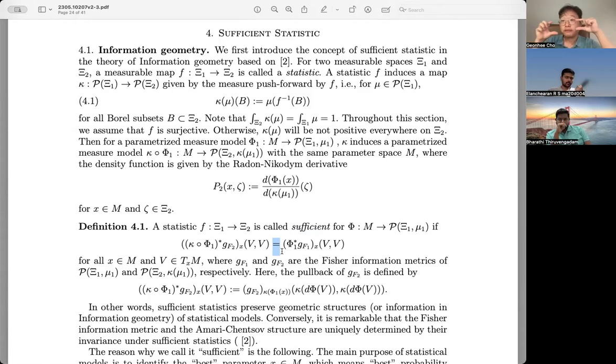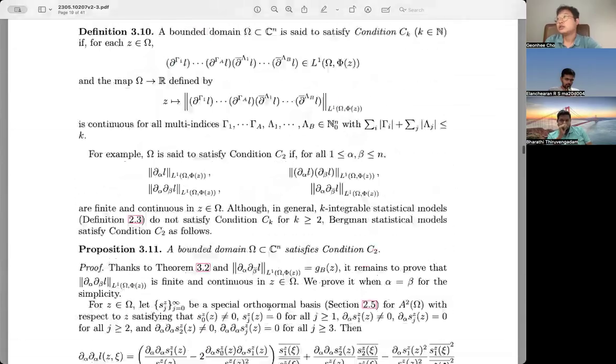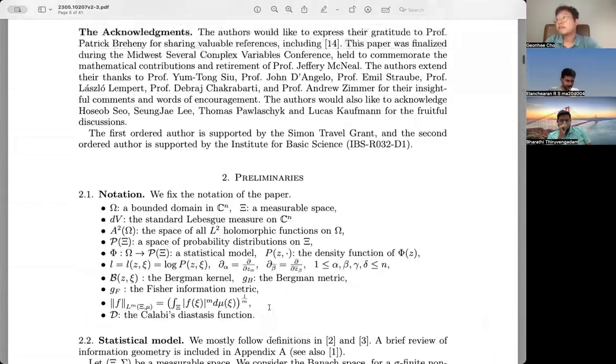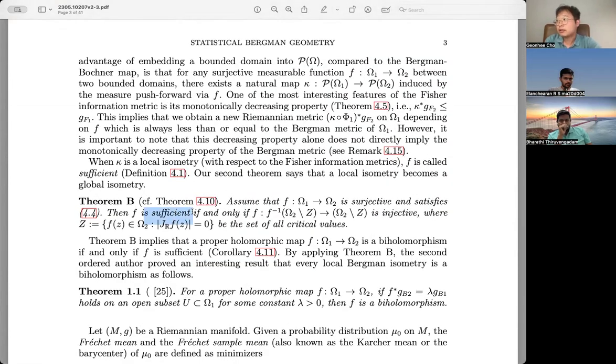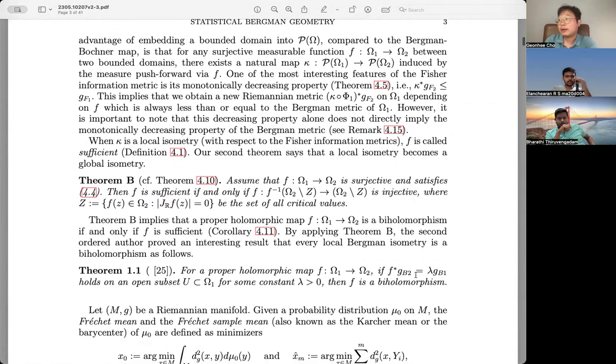It just means the Fisher information metric is preserved. It's a local isometry, if you know the term from differential geometry. What we showed is that the measurable function is sufficient if and only if the map behaves really nicely. One possible application: if you start from a proper holomorphic map and have the isometric condition, then that must be a biholomorphism.